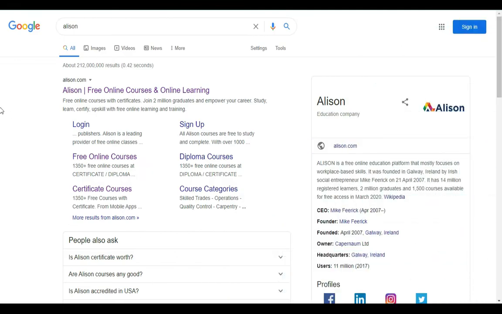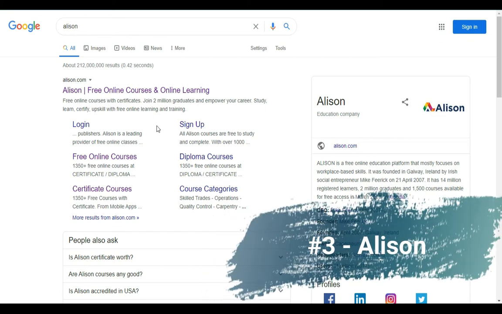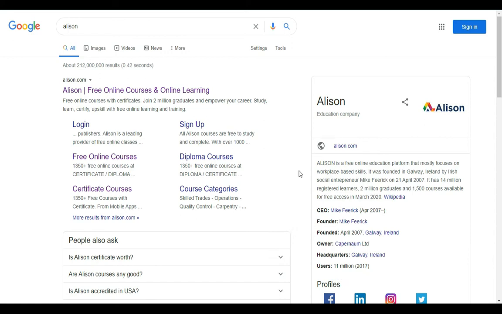So the next website is Alison, free online courses and online earning. It's also an online educational platform. You can read a short article here. Alison is a free online education platform that mostly focuses on workplace-based skills. It was founded in Galway. The founder and CEO is Mike Feerick, founded in April 2017.